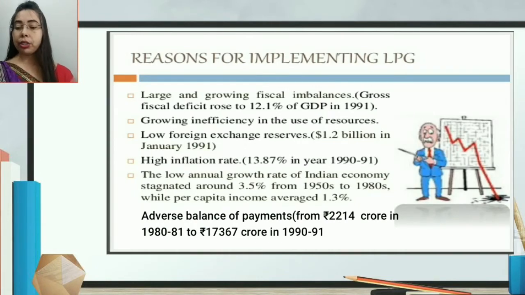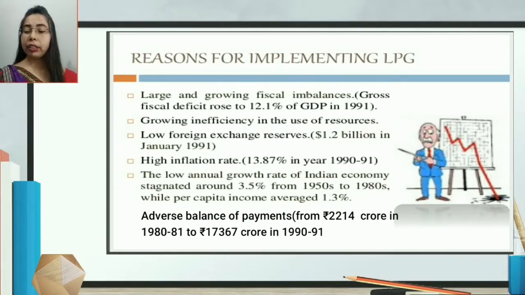India faced such a highly inflationary condition up till 1990, with the rate around 13.87.